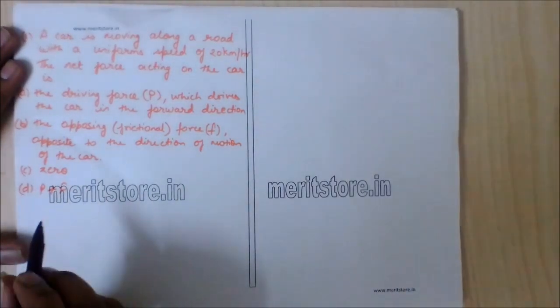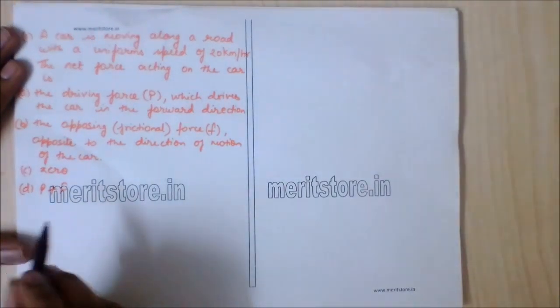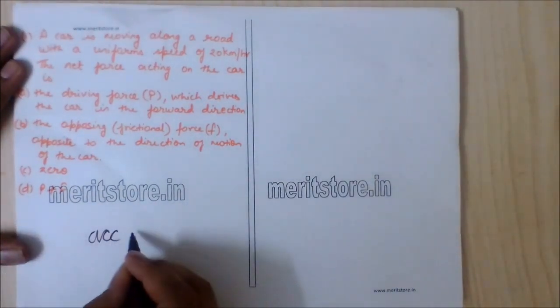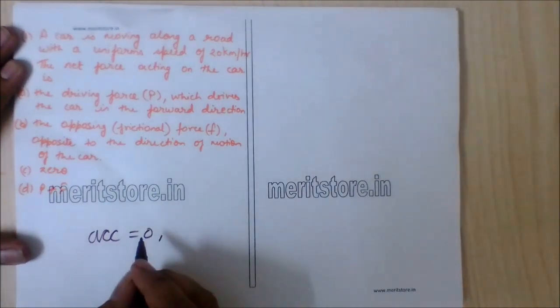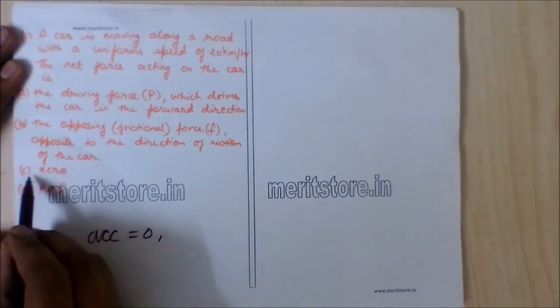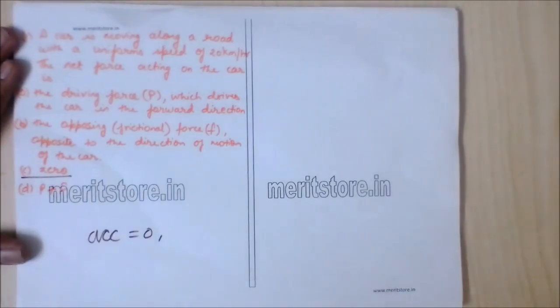Since the car is moving with uniform velocity, the acceleration is equal to 0. As it is uniform velocity, acceleration is 0. Hence the net force acting on the car is 0. So option C, 0, is the correct answer.